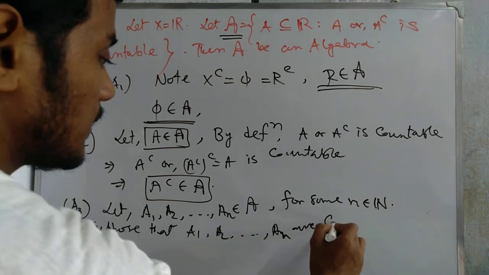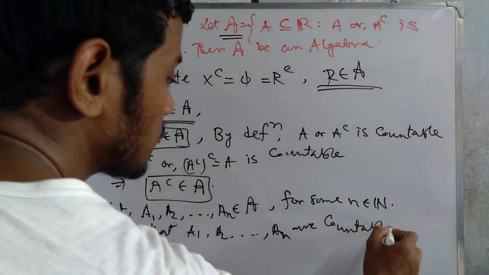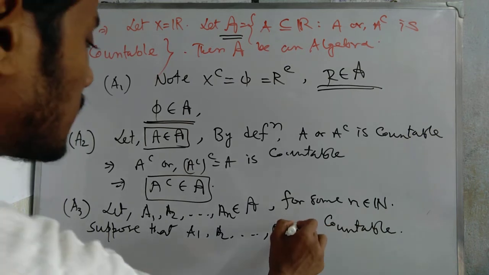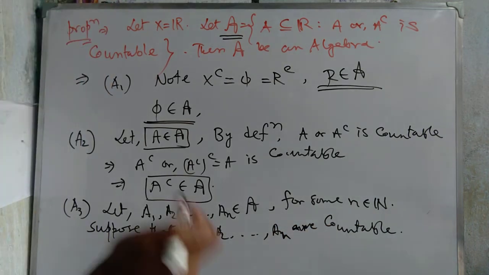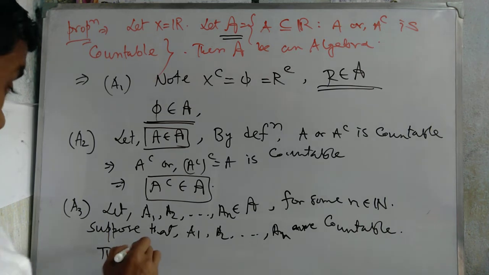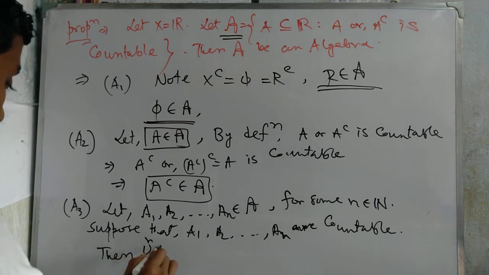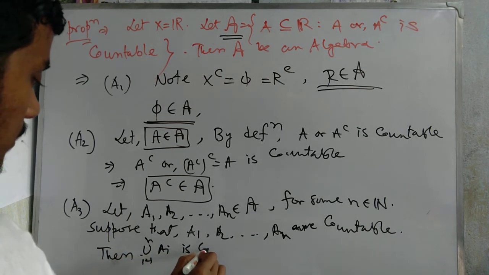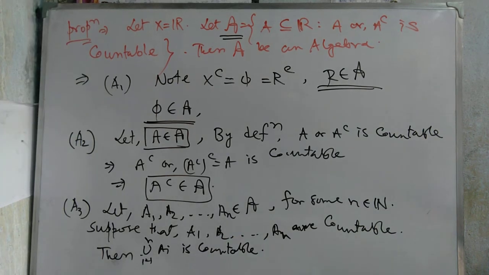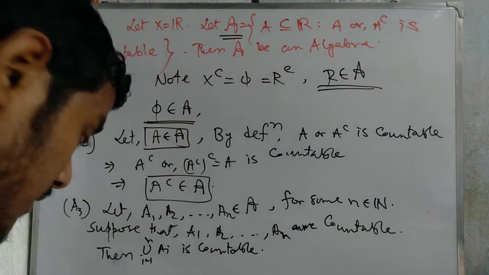We just let this one be countable. Then obviously the union of i equal to 1 to n of Ai is countable, because a finite collection of countable sets is countable. So this one is done.